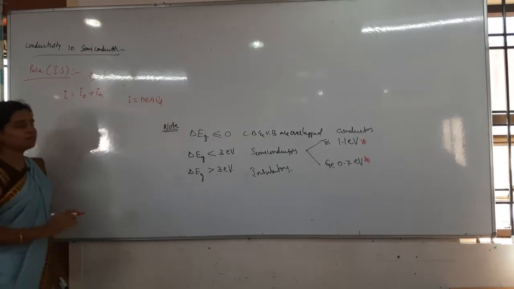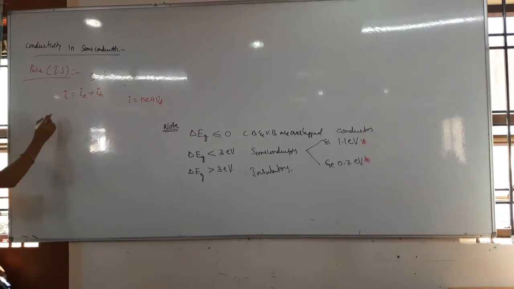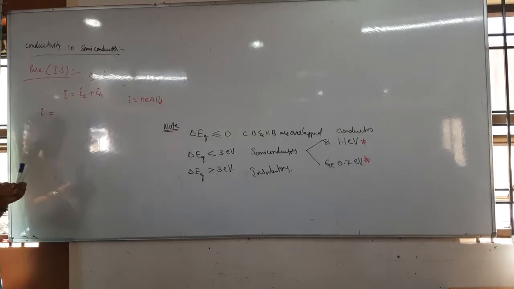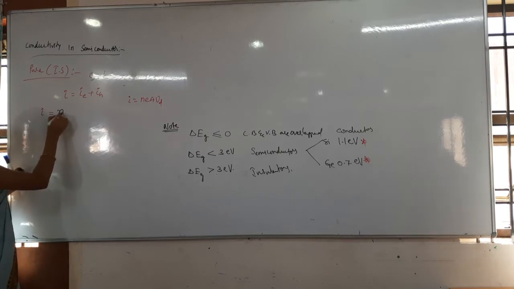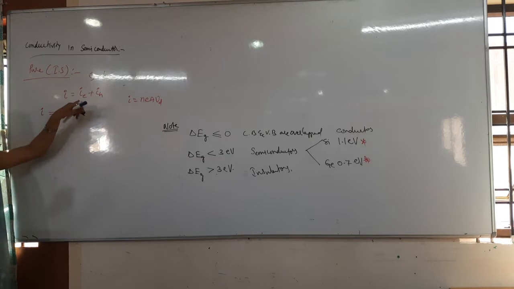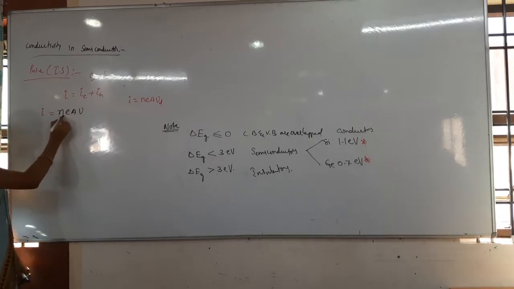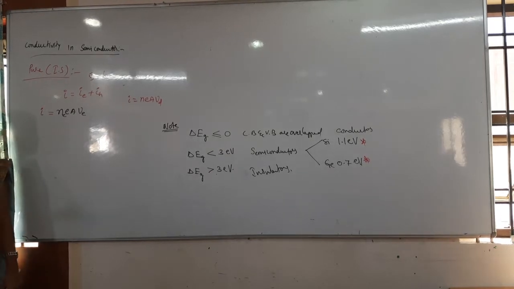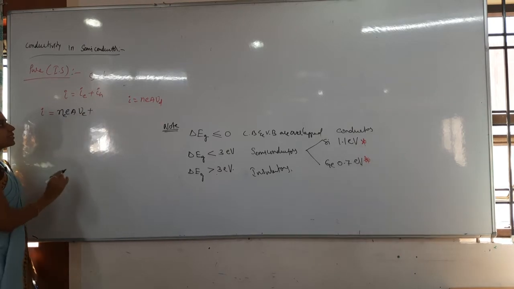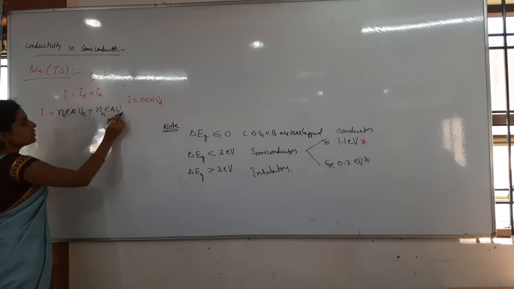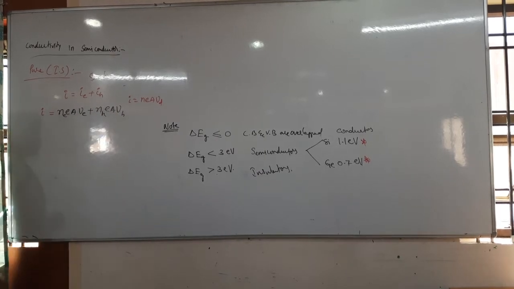NEAV, correct, that is the formula. Now whenever you see the total current I equals I due to the electron, remember properly here, what is the formula for us? NEAV. V is the drift velocity I will take, due to which charge carriers here? Electrons. So that only Ne and then Ve. Area is same only, the area of the conductor will not change. Electron charge also same only. Then plus IH, IH nothing but NEAV, Nh Vh. You understand right what I have written here?